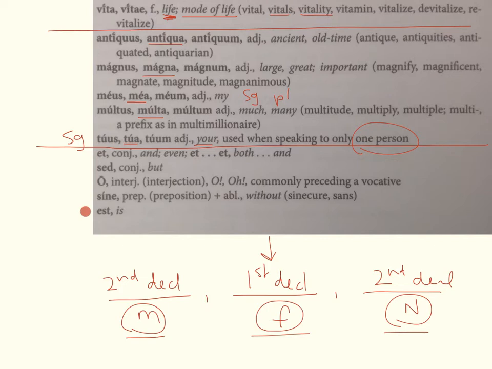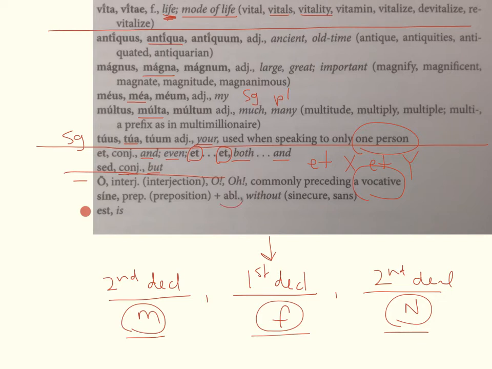Now going to our conjunctions right here, we have et, which means and, or even. And when you have et, dot, dot, dot, et, then it means both and. So if you had et x and et y, then it would be both x and y. So I have both fortune and money, for example. Sed is a conjunction that means but. Then we have oh, the interjection that often precedes the vocative. So, oh, Caesar, you are magnanimous, or something like that.